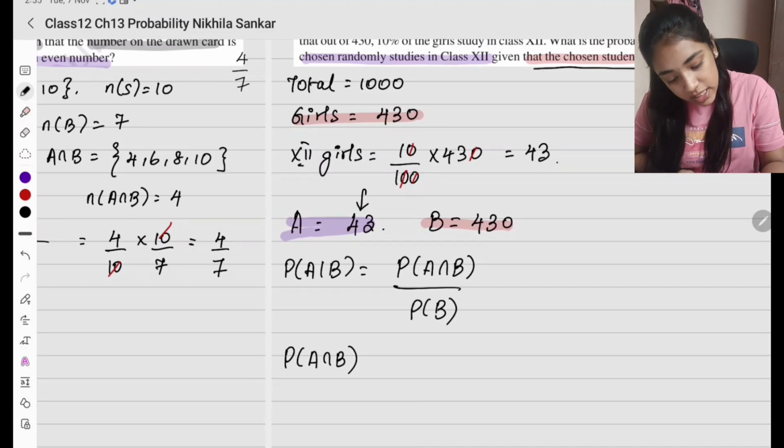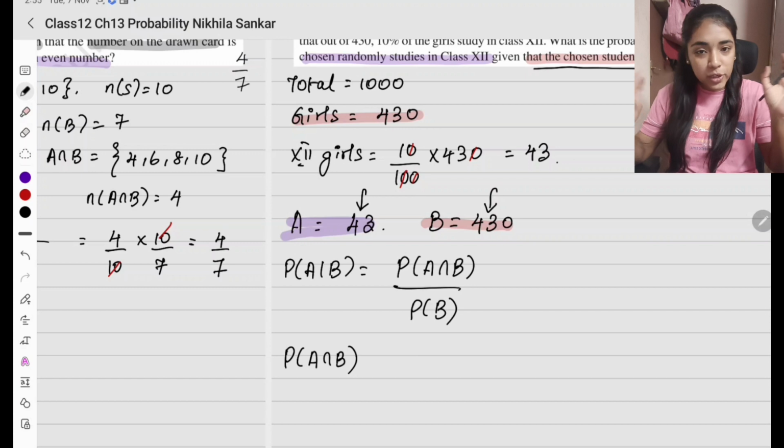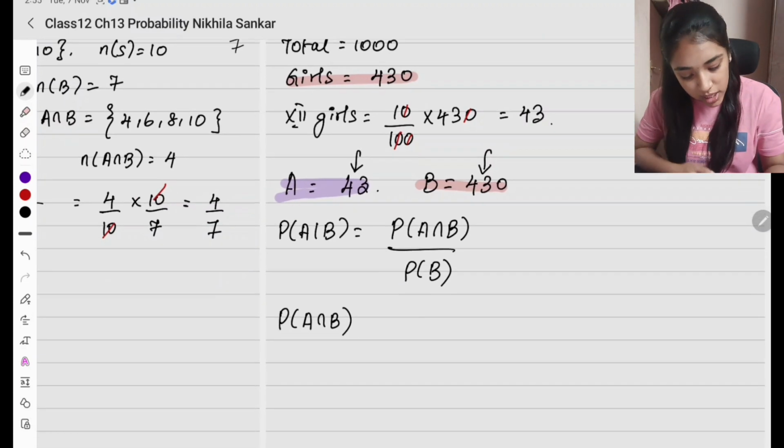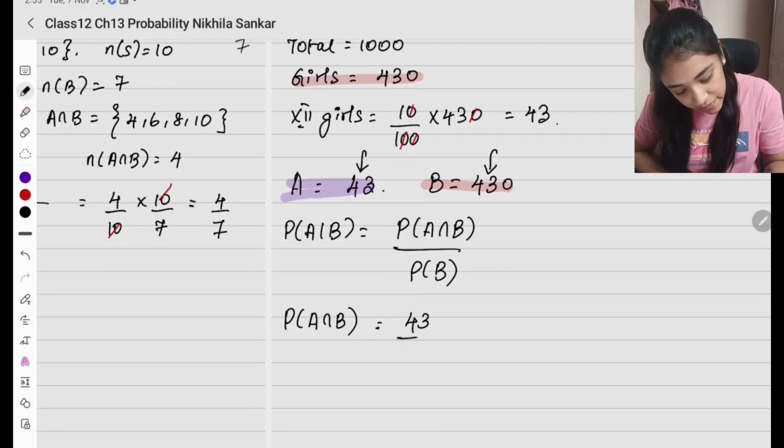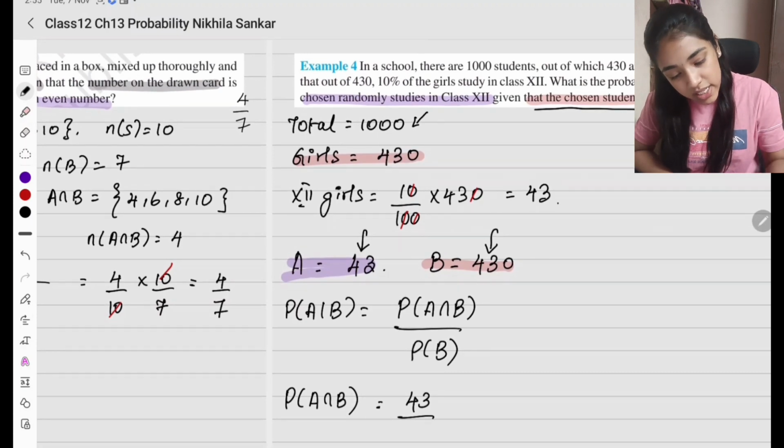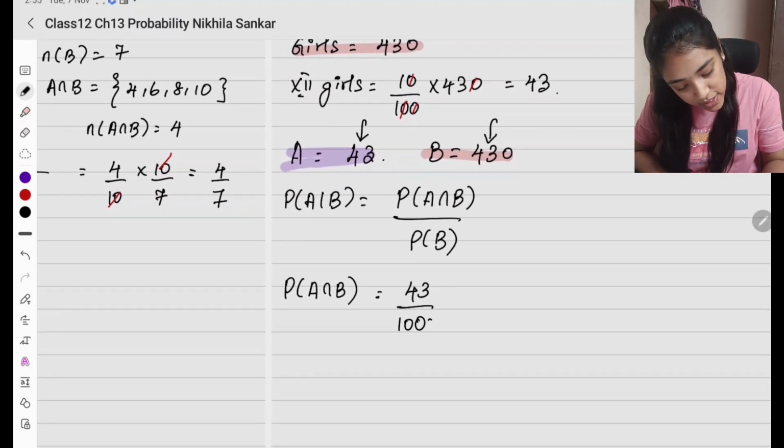This is girls from class 12. This is the whole girls in the school. அப்போ intersection என்ன? Girls from class 12. So this is going to be 43 divided by total number of students என்ன? It is going to be 1000. அதுதான் நம்ம sample space. So this is going to be A intersection B ஓட probability.